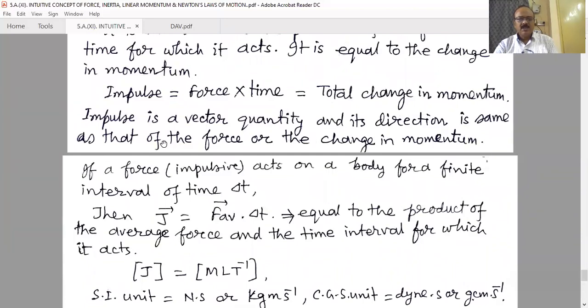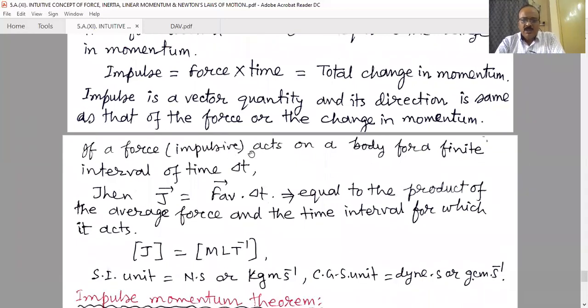Its direction is the same as that of force or change in momentum. Be careful about it. The direction of force or impulse is not along the direction of the momentum, it is along the change in the momentum. That change may be in the positive or negative direction of the momentum.